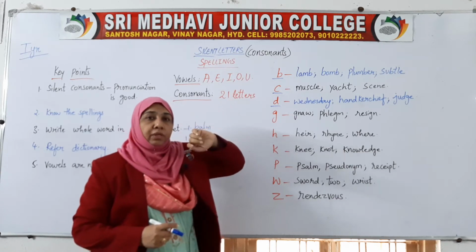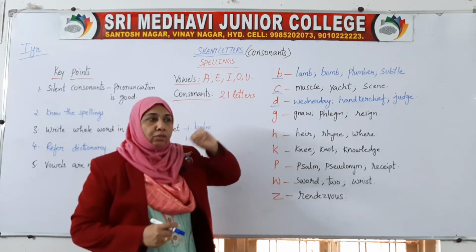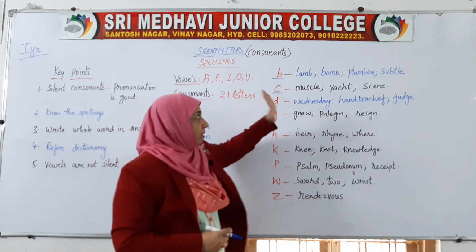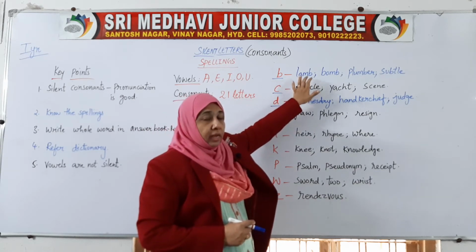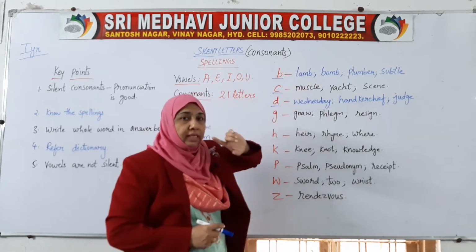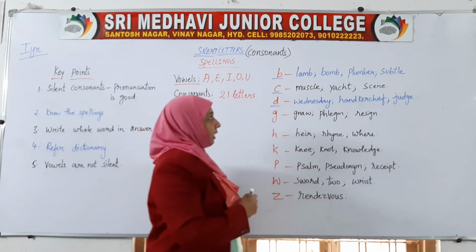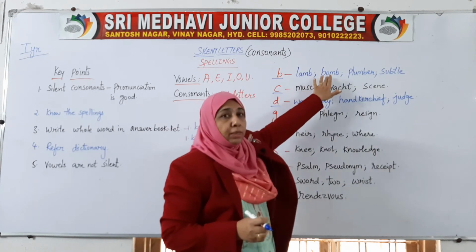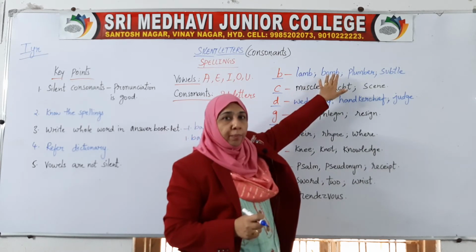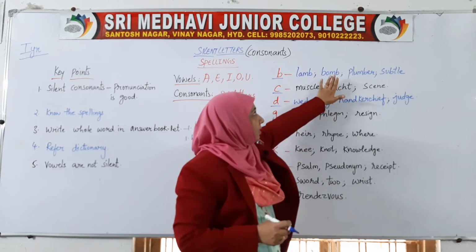Okay, here I have selected a few words in which a particular letter is silent, and many people still make mistakes in their pronunciation. Here B is silent in lamb. We could not say lam-b, it is lamb. B is silent over here. And then next, bomb. We cannot say bom-b, it is bomb. The last B is silent.